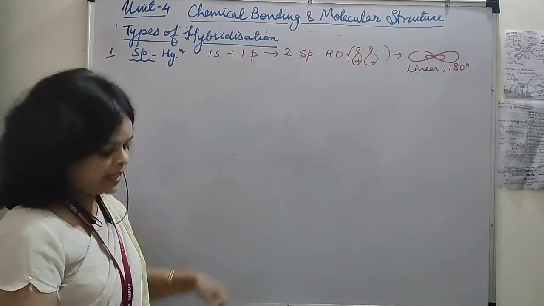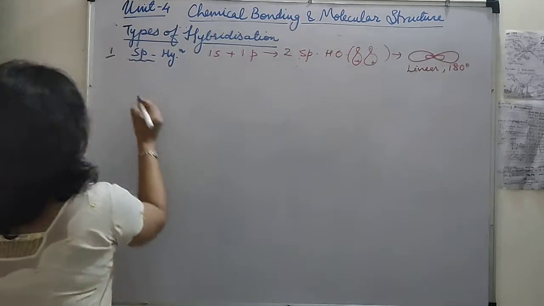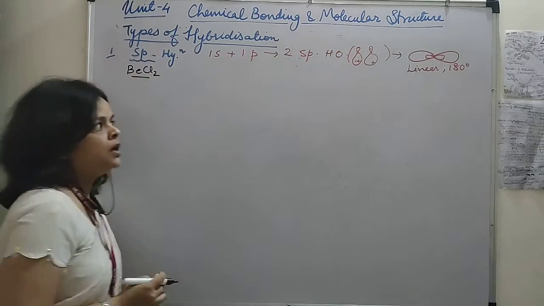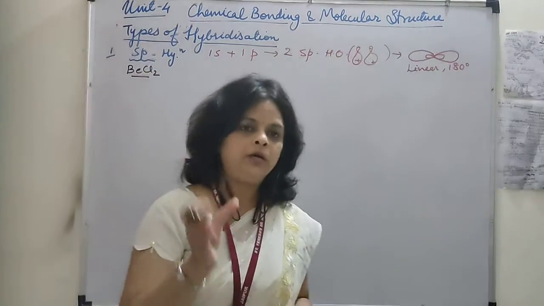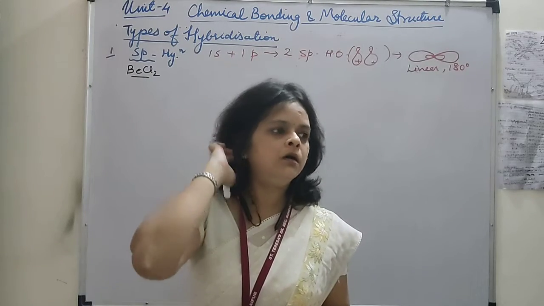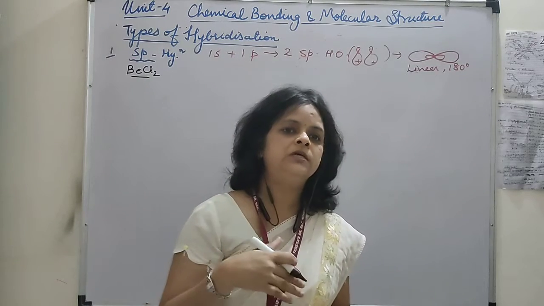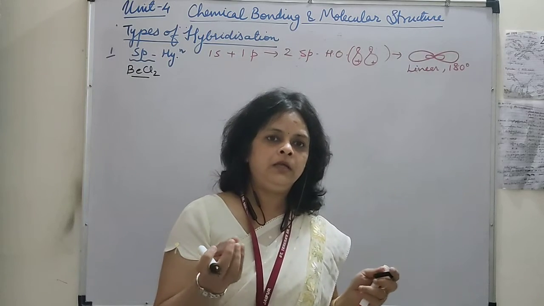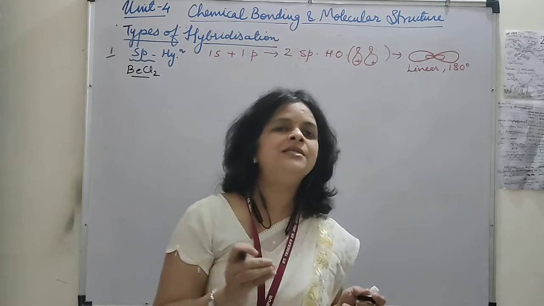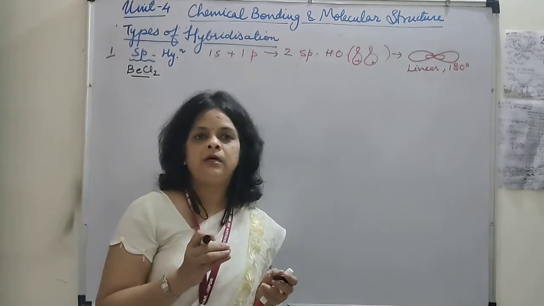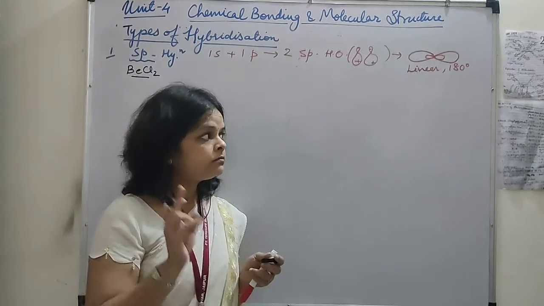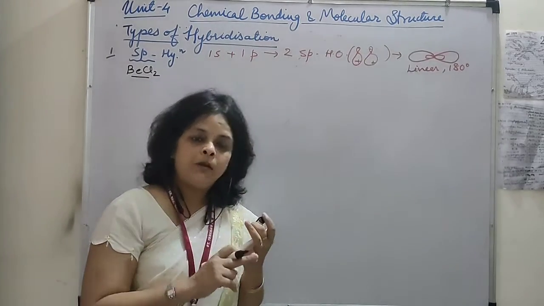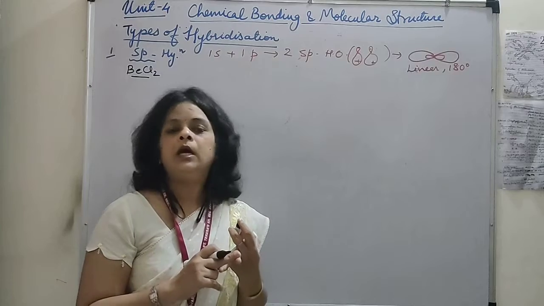Okay, now let's take the example of BeCl2. Students, at the end I will tell you the formula to get the hybridization for any molecule or ion. But here is one more method, the simplest one, to predict the type of hybridization. अगर आपको हाइब्रिडाइजेशन निकालना है तो उसमें जितने सिग्मा बॉन्ड्स हैं और जितने लोन पेयर हैं, काउंट दैट.